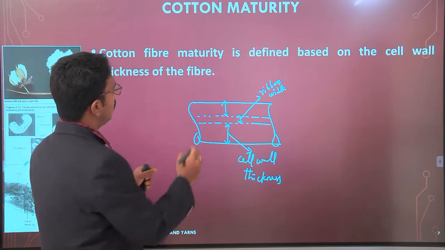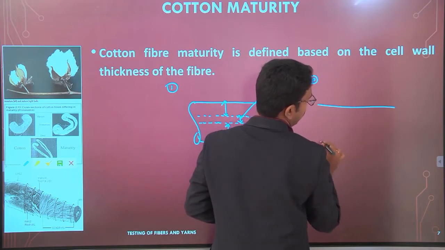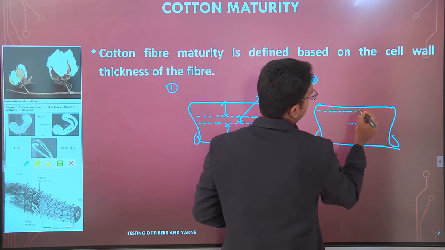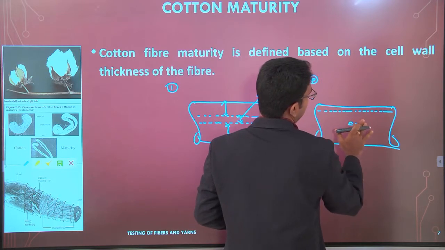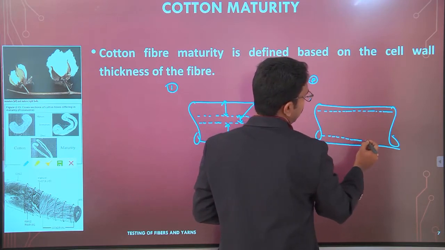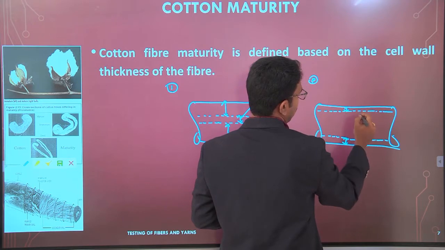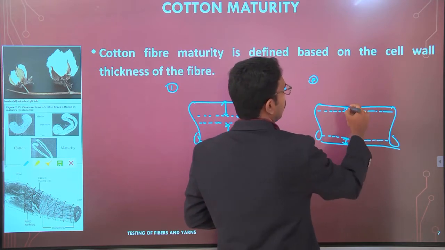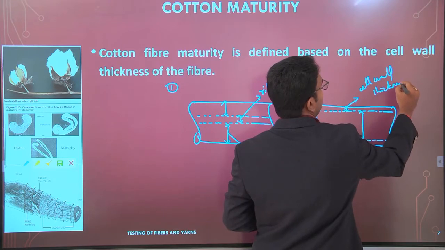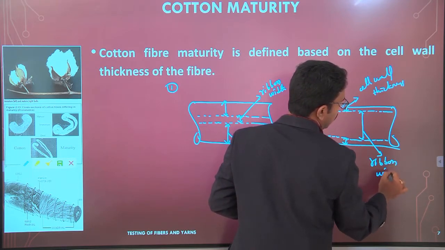Now, here if you look at this first diagram, the second one, where we have an instance, this is the cell wall thickness and this is the ribbon width, that is, the width of the hollow portion.